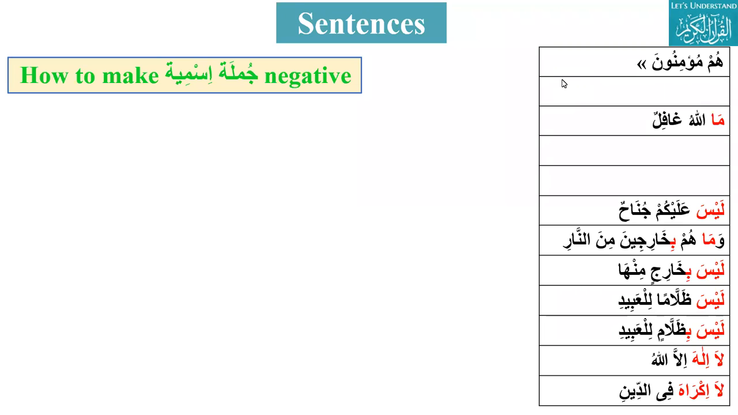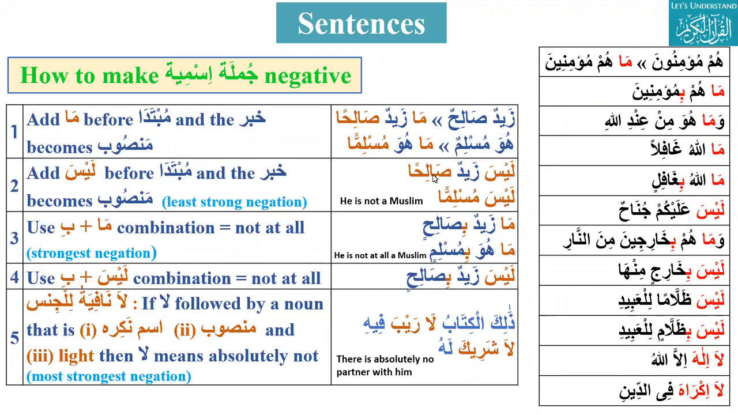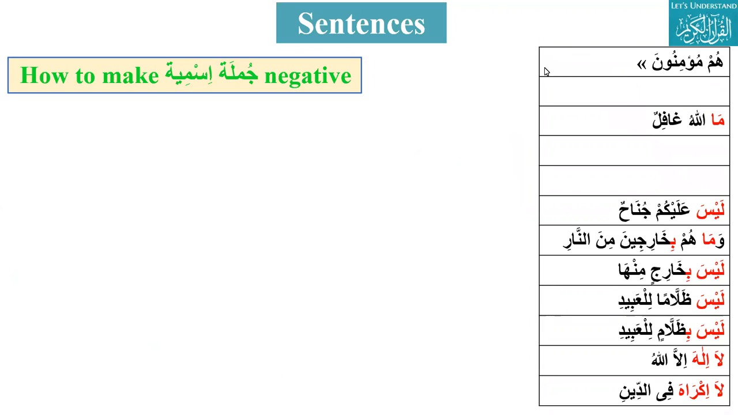If we put laisa, replace ma with laisa, it'll be the same. Say it in Arabic, please. Laisa hum Muslimin. Brother Rida, let him complete. So hum Muslimun, but with laisa, laisa will do the same thing. Add ma before the mubtada and the khabar becomes mansub. Add laisa before the mubtada and the khabar becomes mansub. Brother Hamid, everything is clear now? Okay, thank you.